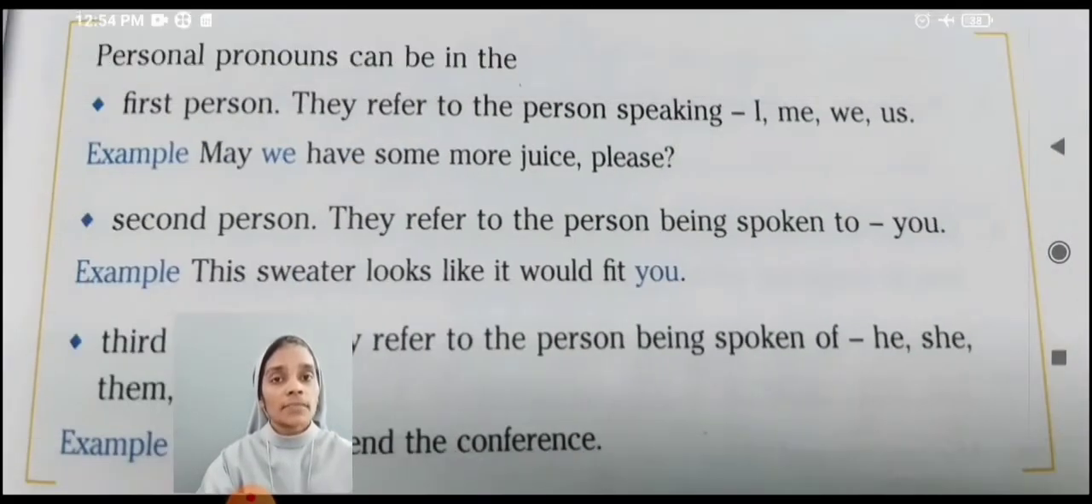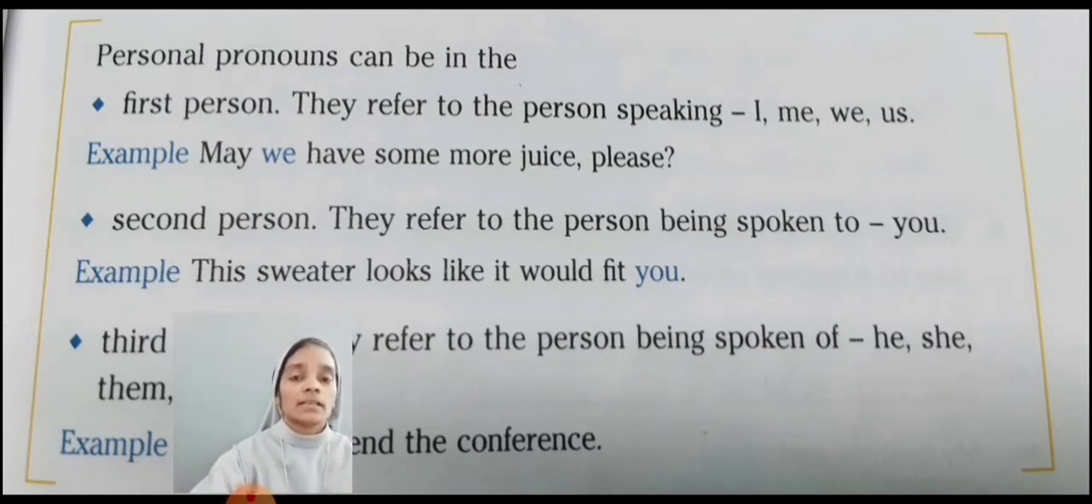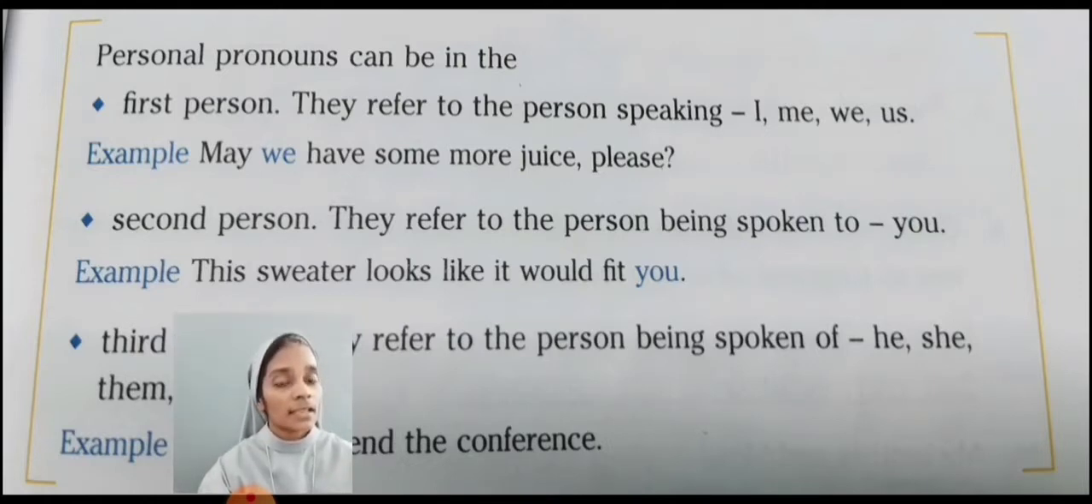Now we will see the personal pronouns. Personal pronouns can be in the first person, second person and third person. First person, they refer to the person speaking. That means जो बोलने वाला. Which are the first persons? I, me, we, us. For example, may we have some more juice, please? Here, who is speaking? We.